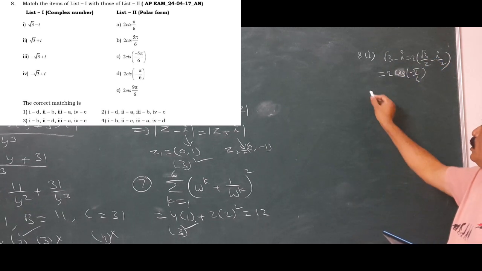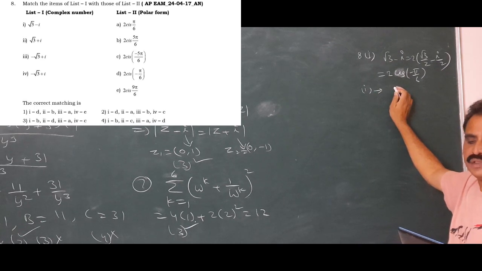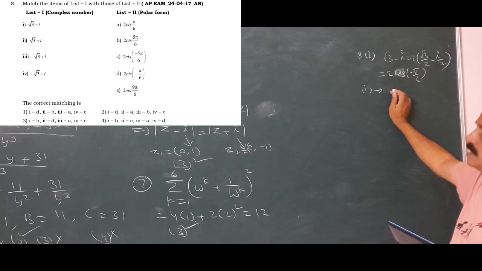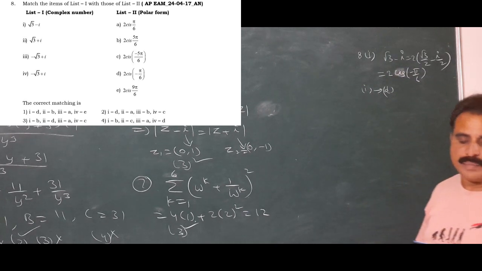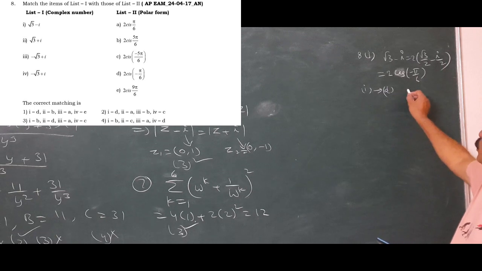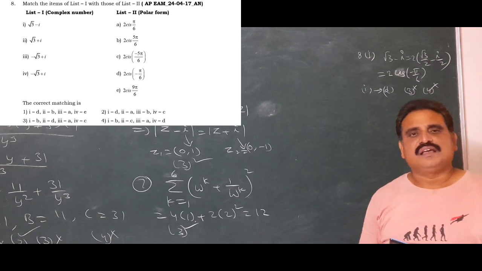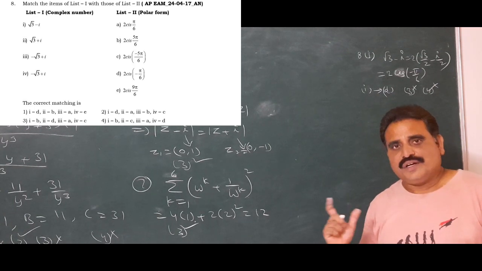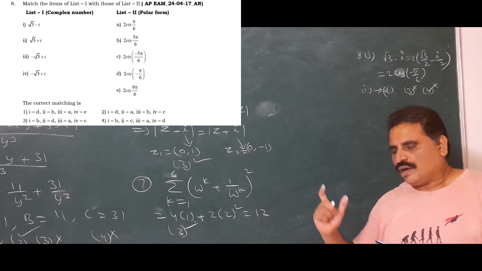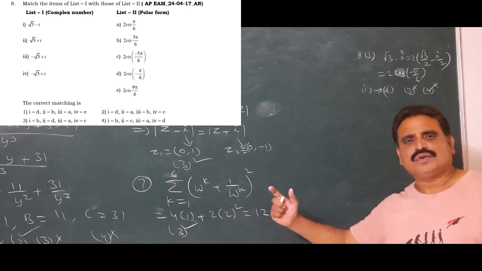Options. First, list 1, first one, join. Which one? First one, join cis minus pi by 6. That is D. Verify that options. First one, D. That means B, 3 and 4 are wrong. It indicates that 3 and 4 are wrong. Our answer is either 1 or 2. Verify. Look here. You observe that here we are not solving the 4 questions, even though we decide that answer is either 1 or 2.